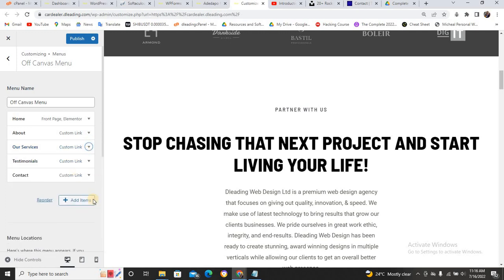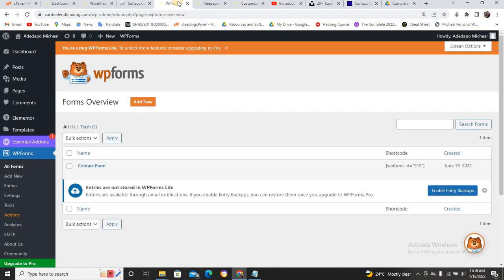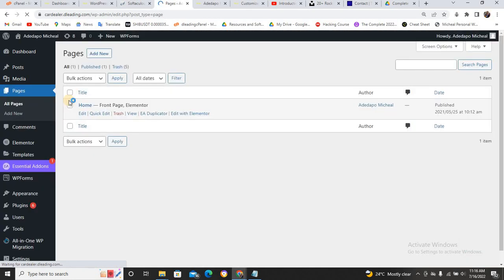Just close it. Now let us say you want to add another menu. You can click on this add item again and come and click on another one. But I think it's okay like this. Now let us say you have another menu, another page. Now let me just create a page. Let me click on add. Let us say you want to create another default page also. You can just click on add page.